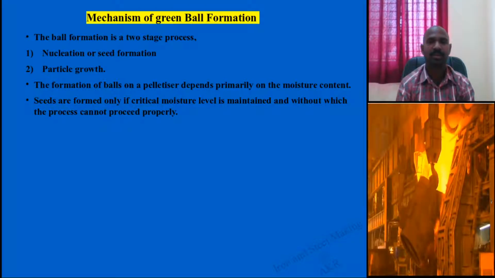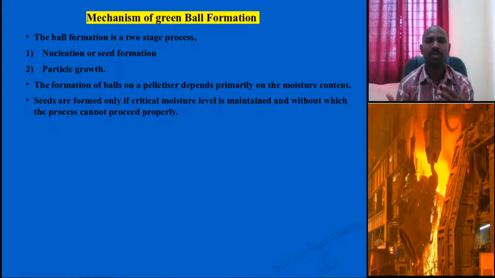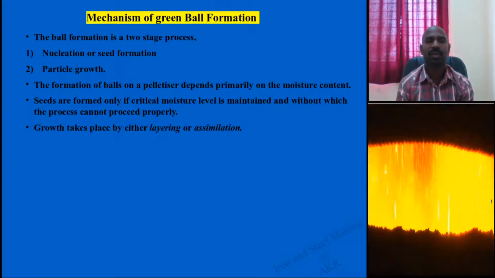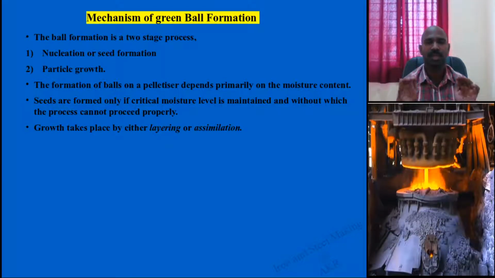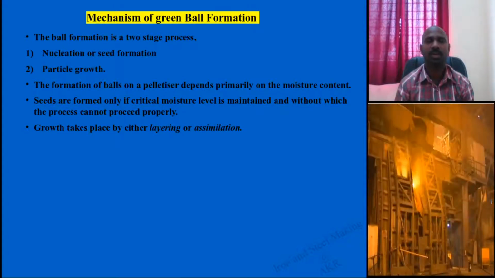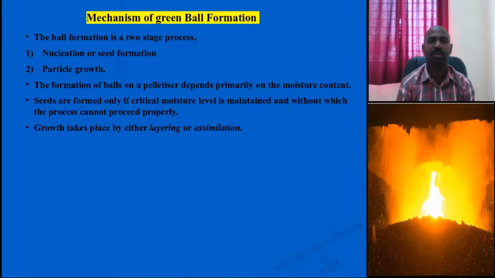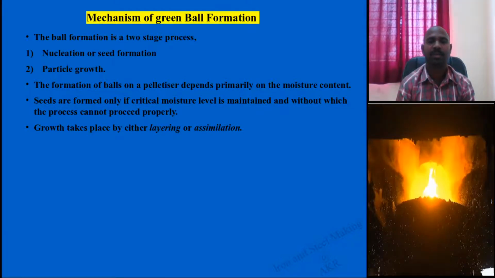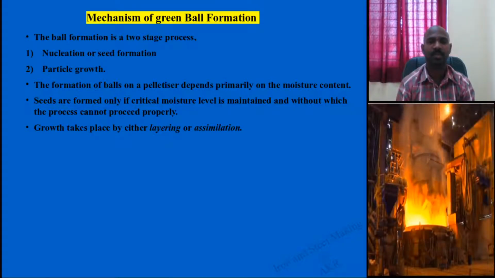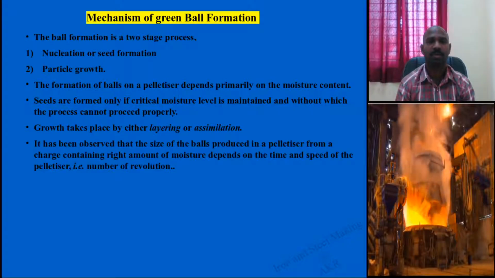For the quantity of charge, fine iron ore is taken, the moisture content is added, and growth takes place. One needs to remember, growth takes place layer by layer. This water also transfers by capillary action layer by layer. Through assimilation, grouping from all three directions, it groups together and forms the final particle, which we call an iron ore pellet.